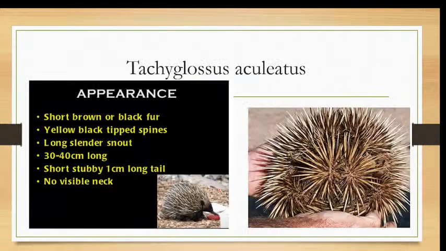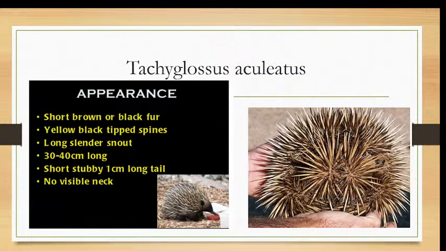This is Tachyglossus aculeatus, that is echidna. Echidna is called the spiny anteater because of the presence of spines. The spines are very strong.